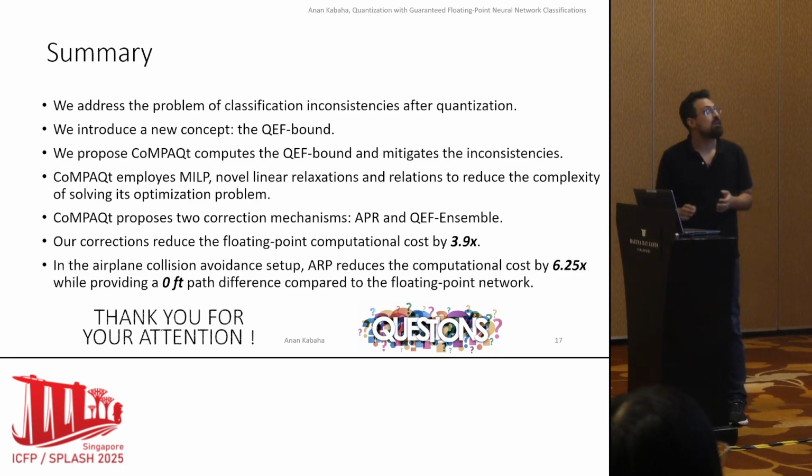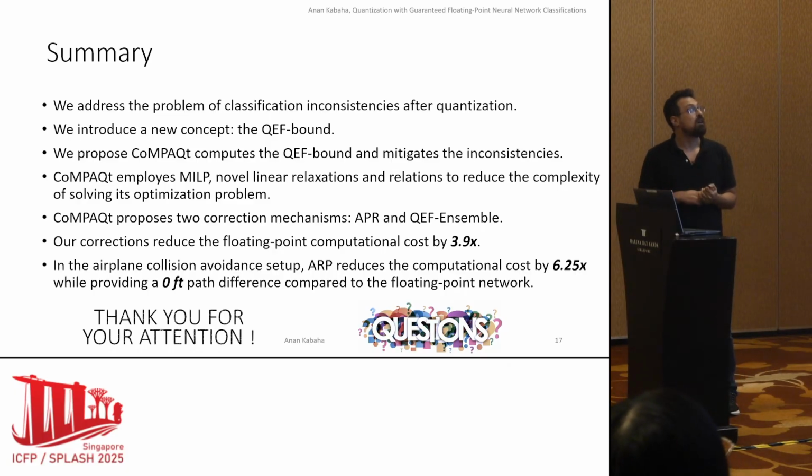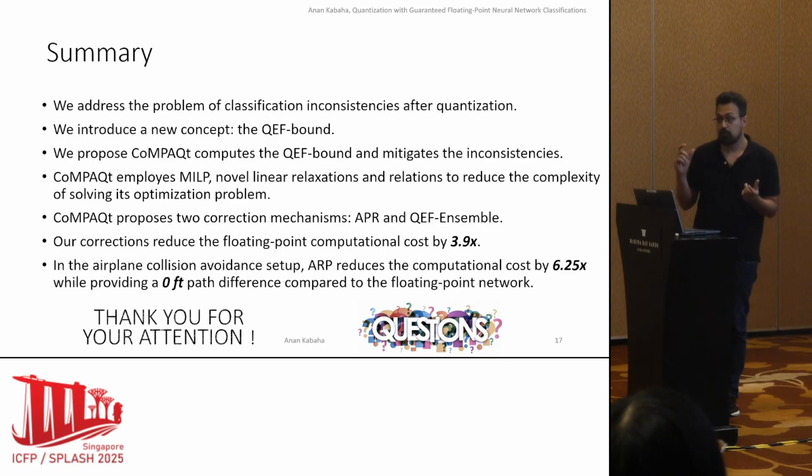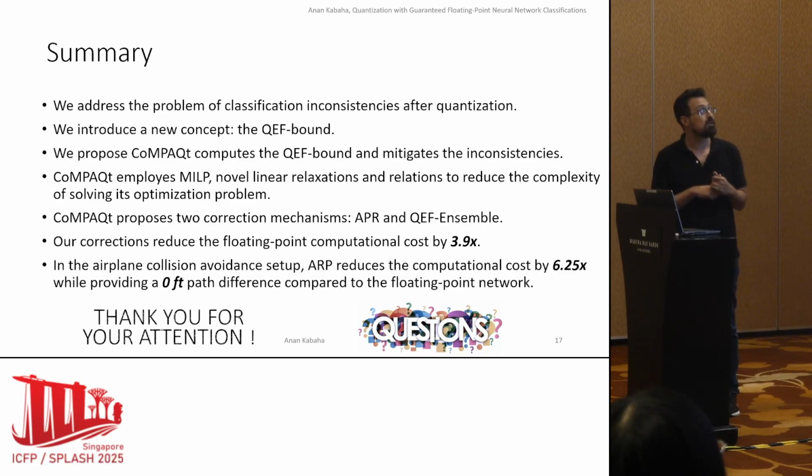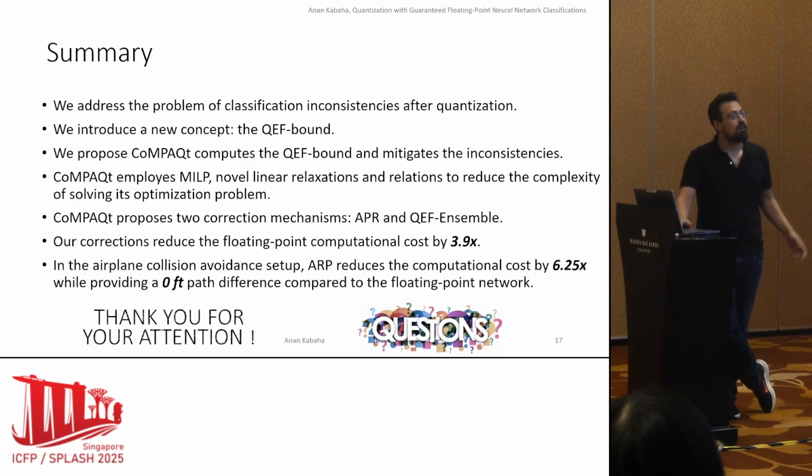Okay, so now let's summarize. We address the problem of classification inconsistencies after quantization. We introduced our new concept, the quiff bound. We propose CoMPAQt to compute the quiff bound and mitigate different classifications between the floating point network and the quantized network. Our system employs MILP, novel linear relaxations, and relations to reduce the complexity of our problem. We propose two correction mechanisms, APR and the quiff ensemble. And we can reproduce floating point performance by reducing the multiplication cost significantly.